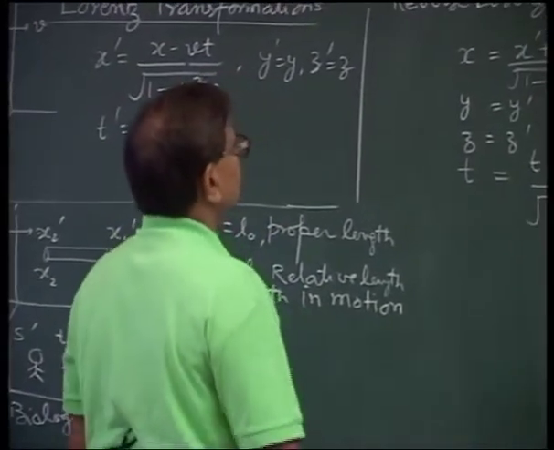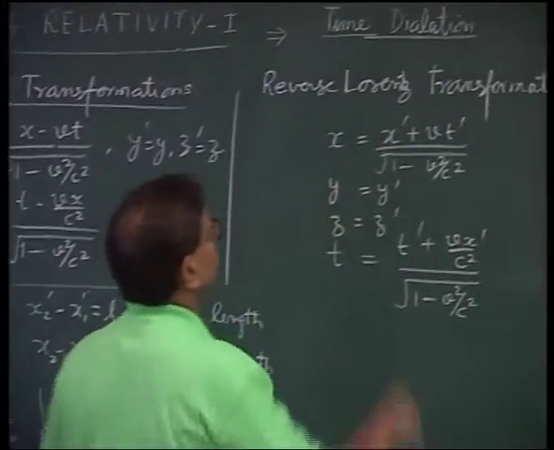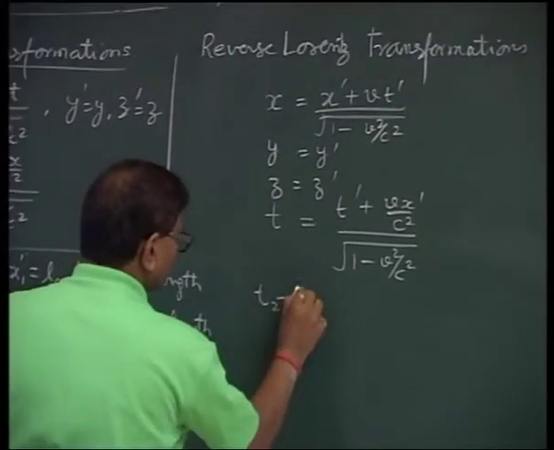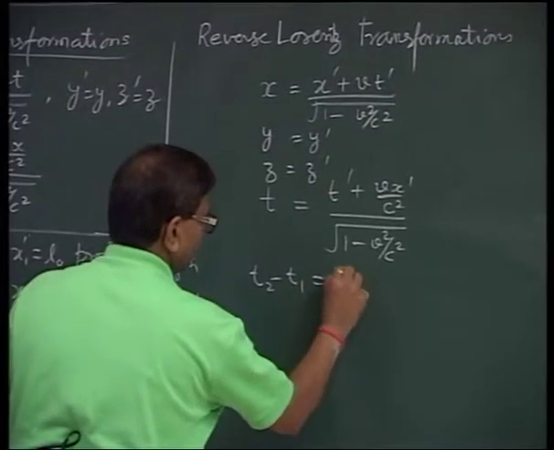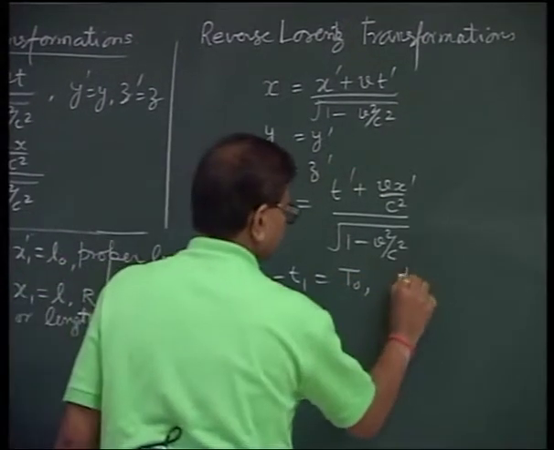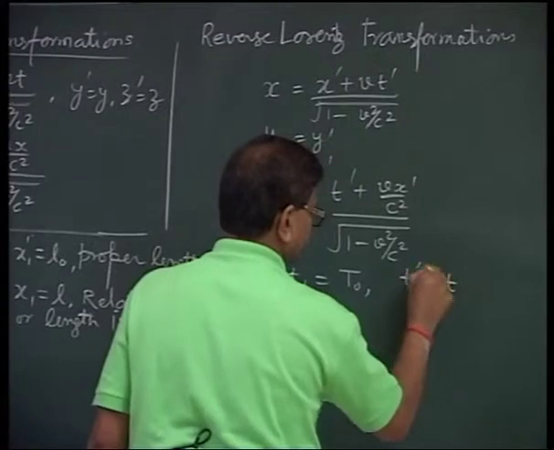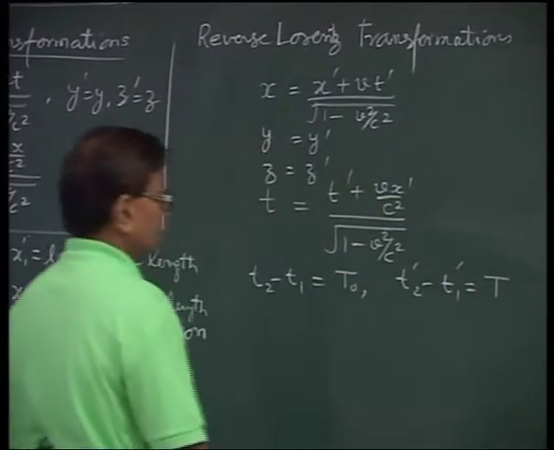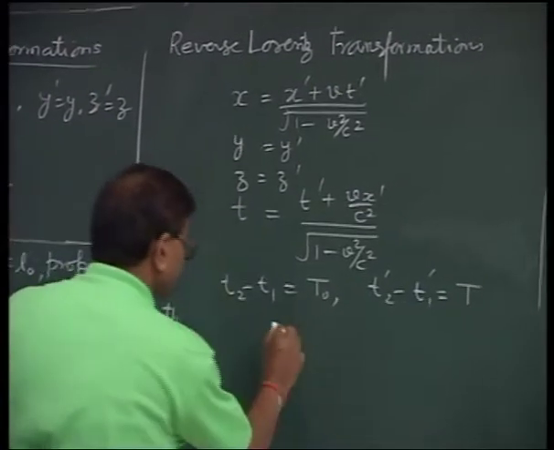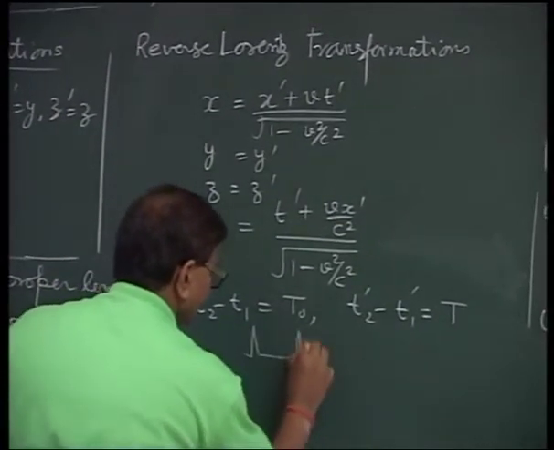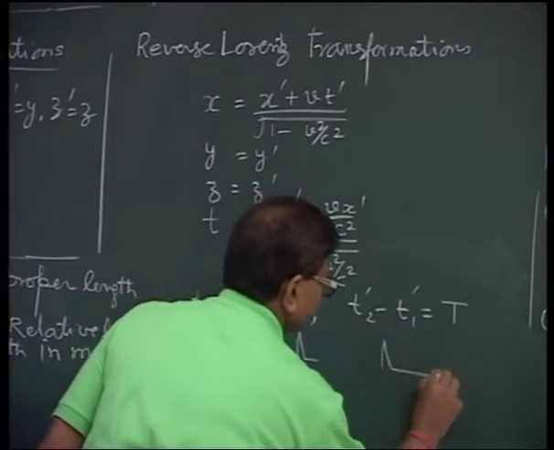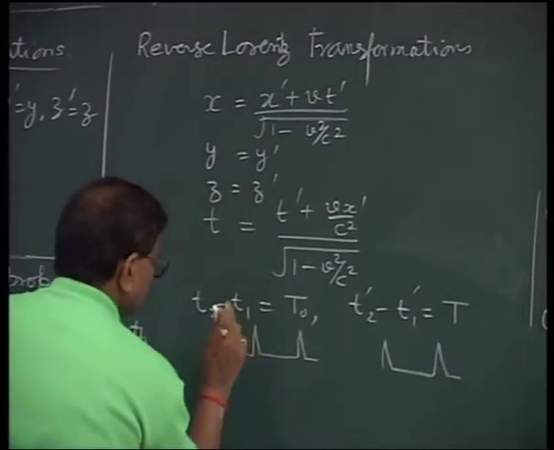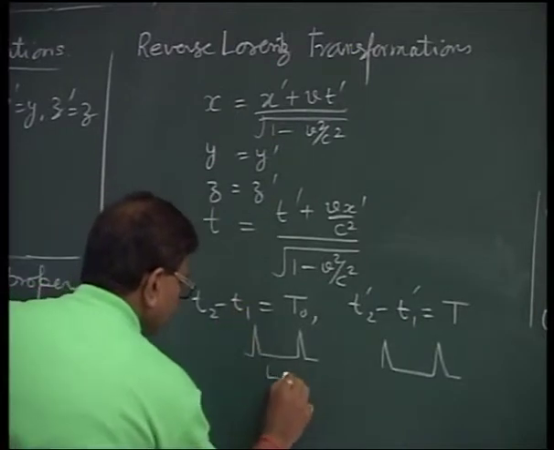Then T2 minus T1 will be called T0, the proper time interval, and T2 dash minus T1 dash will be the improper time interval. These are the two pulses of the one who is in the laboratory